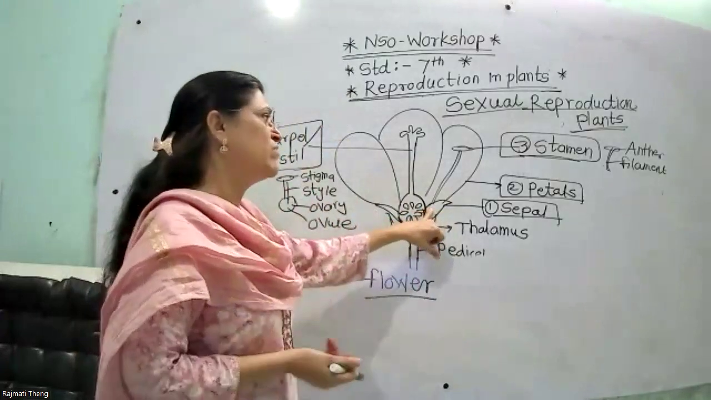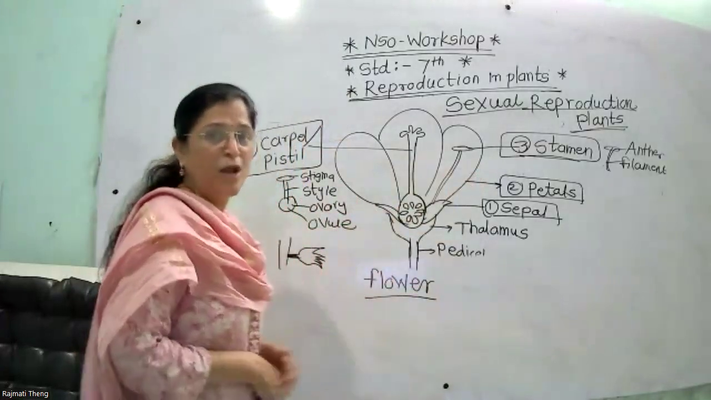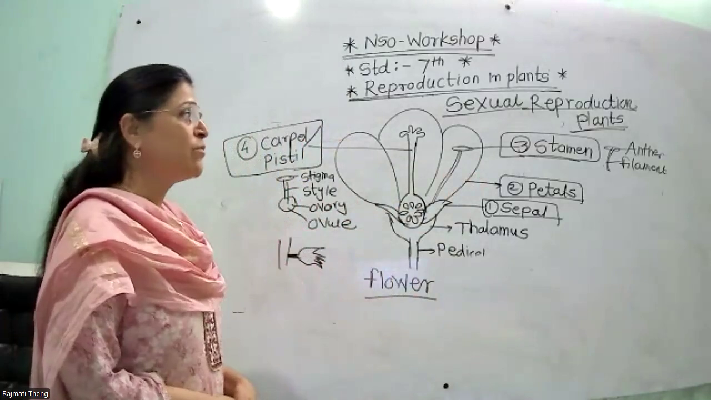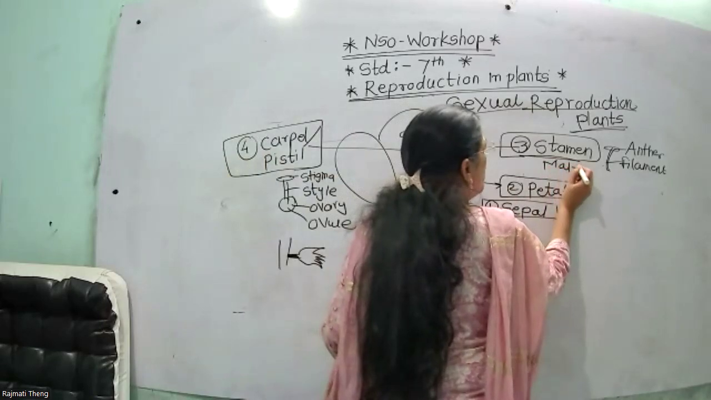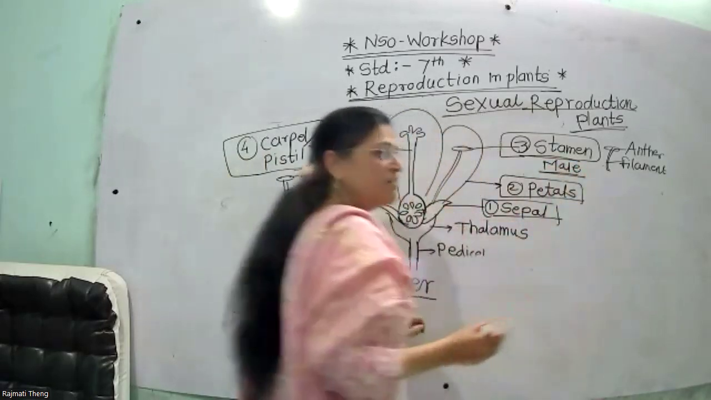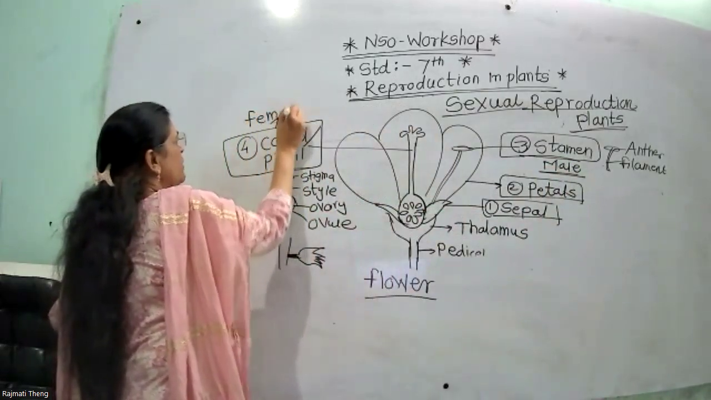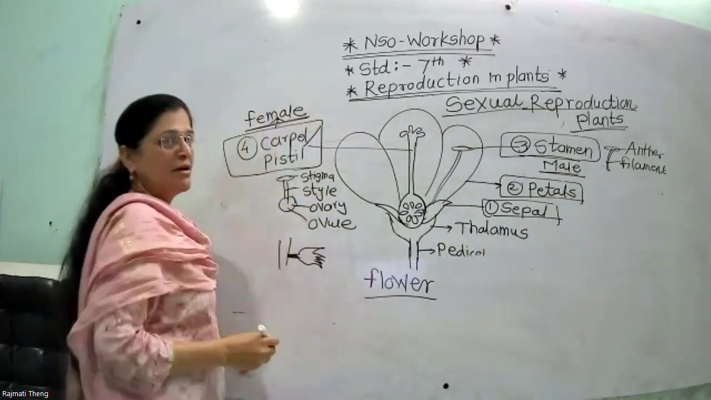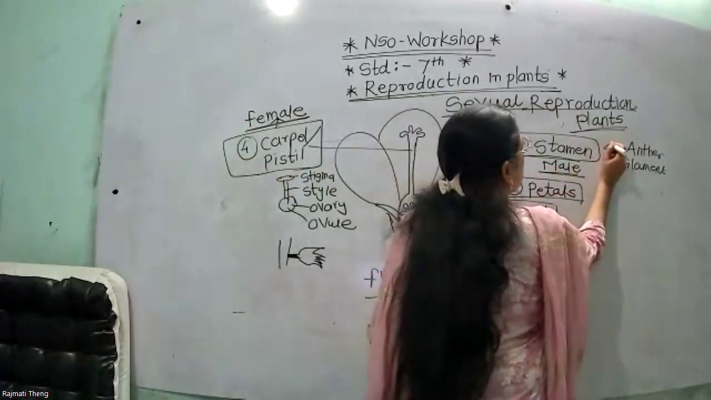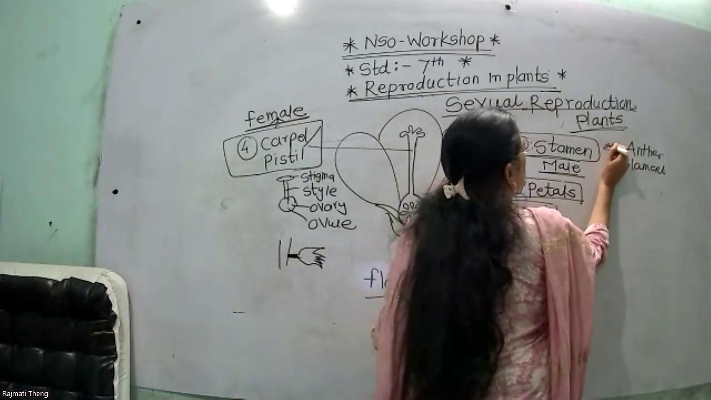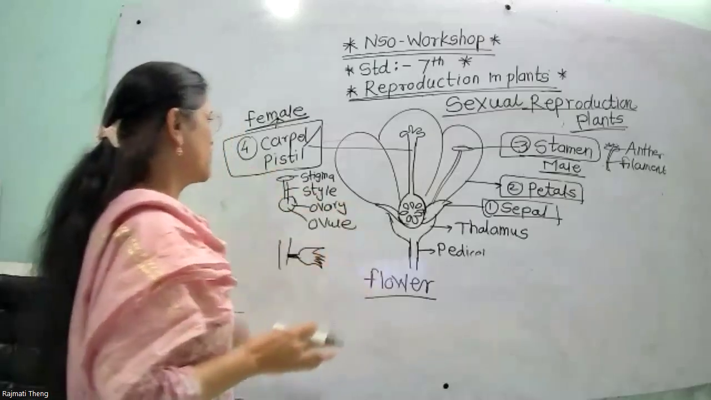It protects the flower when the flower is in the bud condition. Petals are colorful, attractive. They attract insects for pollination. Then stamen, which is also called the male reproductive part of the flower. Then carpel and pistil, also called the female reproductive part of the flower. Stamen has two parts, anther and filament. In the anther, there is a yellow colored powdery substance, that is, pollen grains are present.